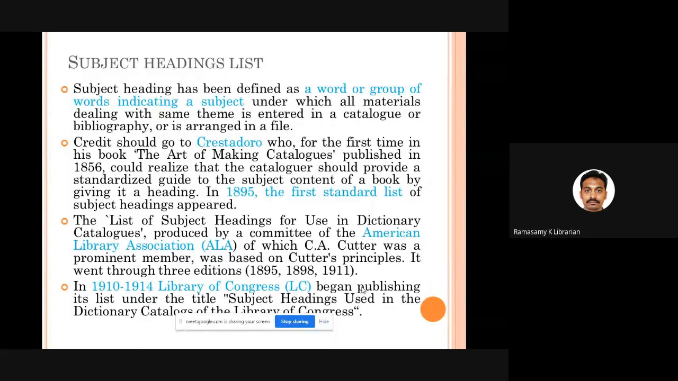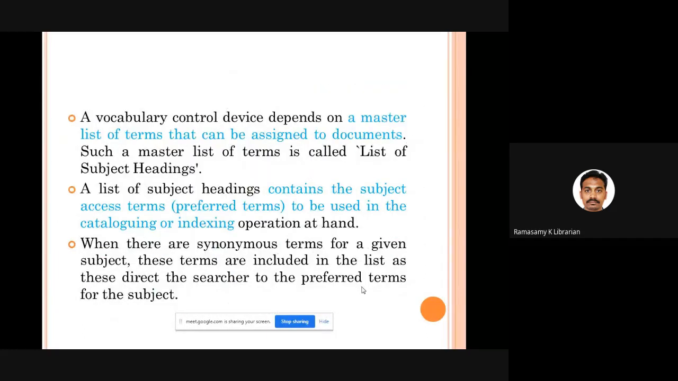Okay, so there are many subject headings, but please understand, in order to have effective control over vocabulary, you need to have a list of master terms.